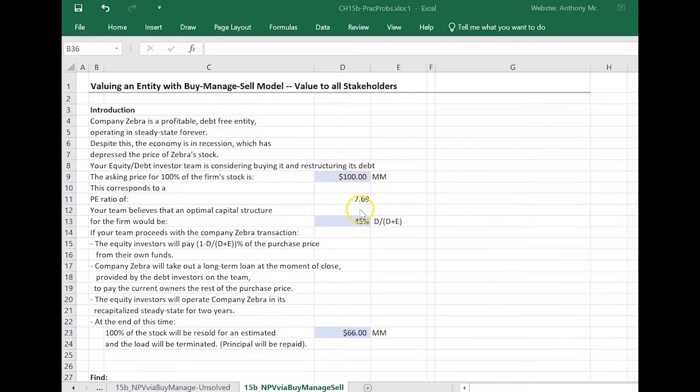Someone on the team has already done for us an optimal capital structure analysis, and they believe, and the team agrees, that the optimal debt to enterprise value or debt to capitalization value ratio for the firm would be 45%. So that means 45% of the capitalization comes from debt and 55% comes from equity.